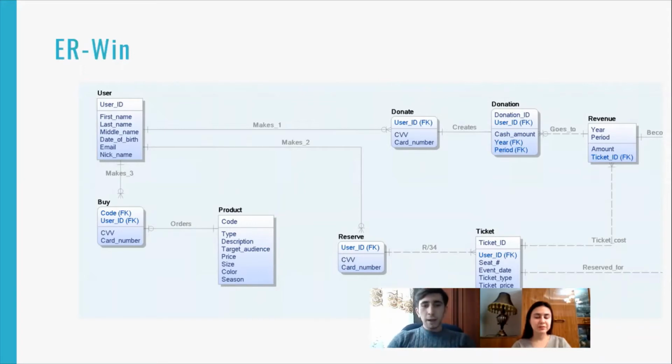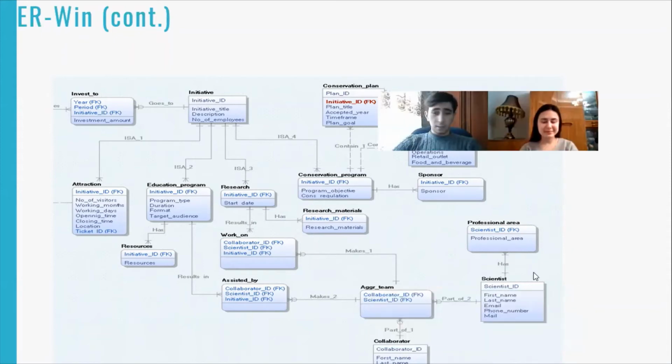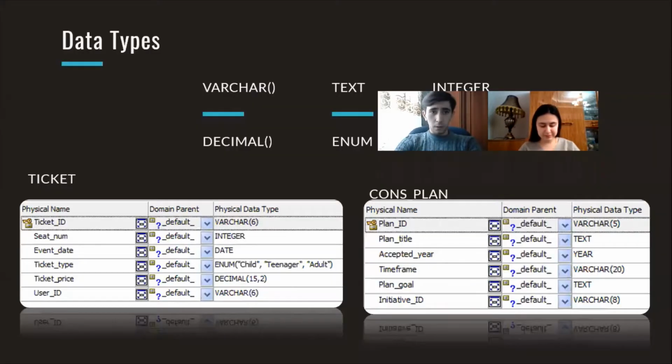You can look at the buy, reserve, donate, and other entity sets. Okay, let's move forward. Here is a continuance of it. As Karina Ashrafova said, most of the revenue is going to our initiatives that are divided into 4 programs. The one thing worth noting here is that scientists and collaborators have a relationship called aggregation team. At first it was "works for," but as we know from the database courses, it's better to write aggregation team here. Okay, let's move forward.